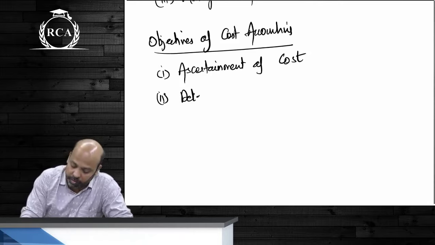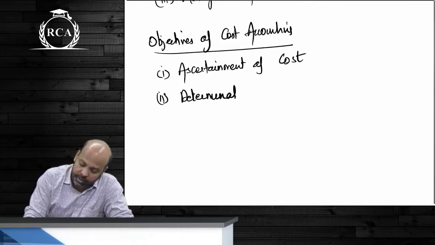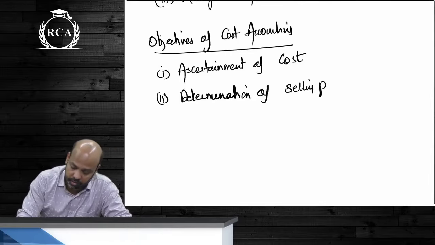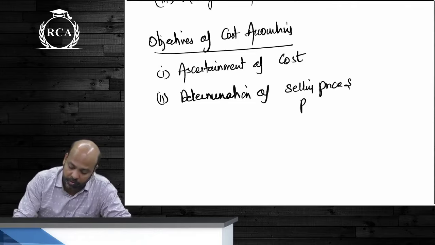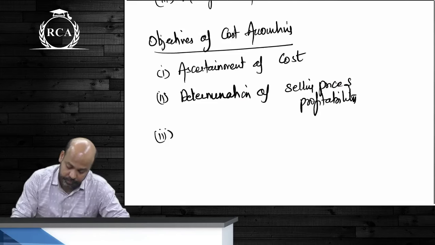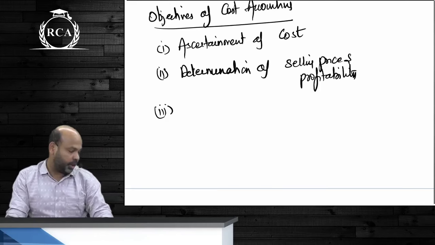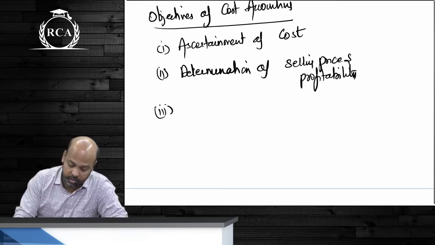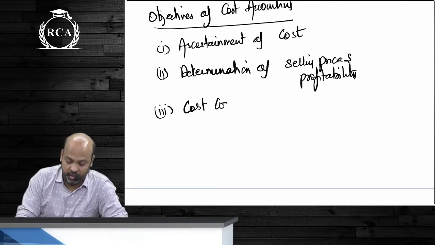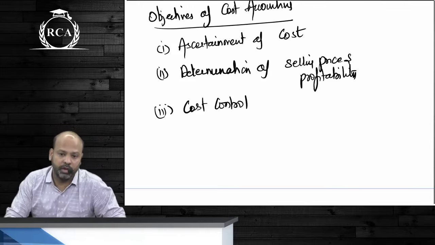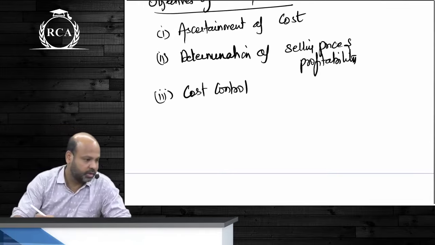Next one is determination of selling price and profitability. The next one is cost control.